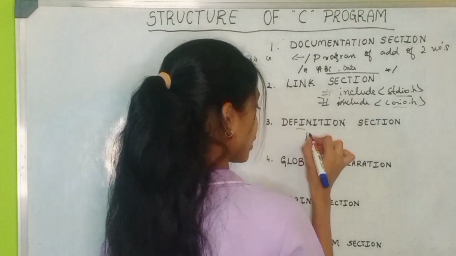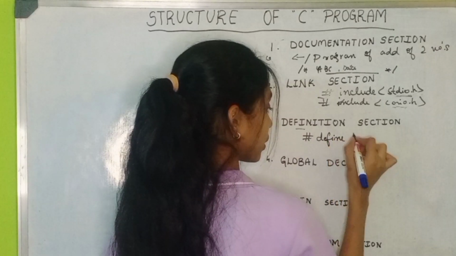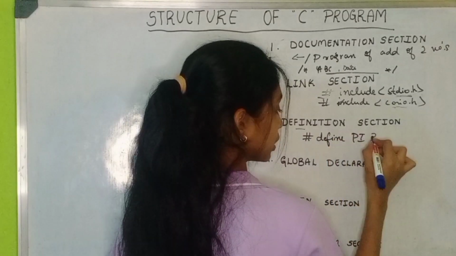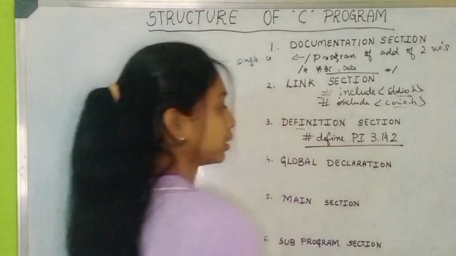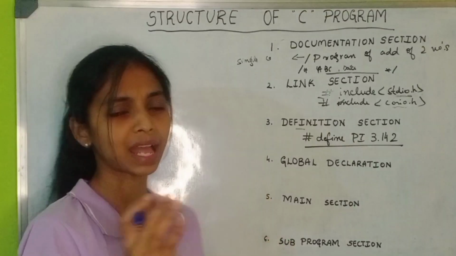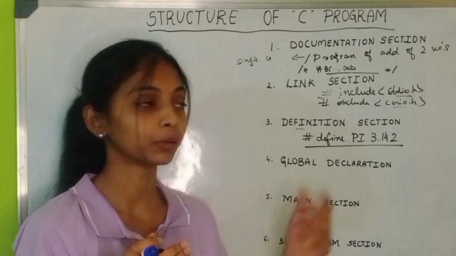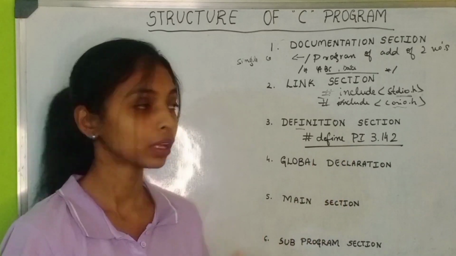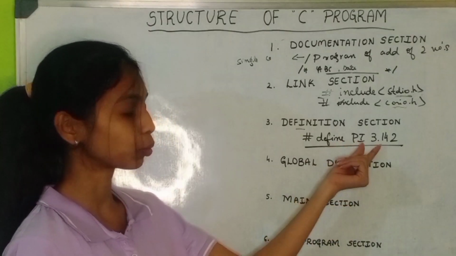Here, #define PI 3.142. This statement reduces the complexity. For example, as I told you, whenever you want to use the pi value 10 times in the program, you can avoid repeating it by using this define PI 3.142.